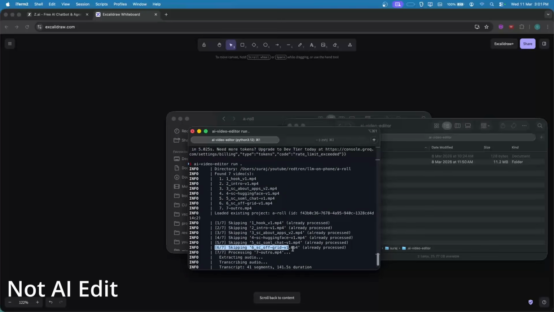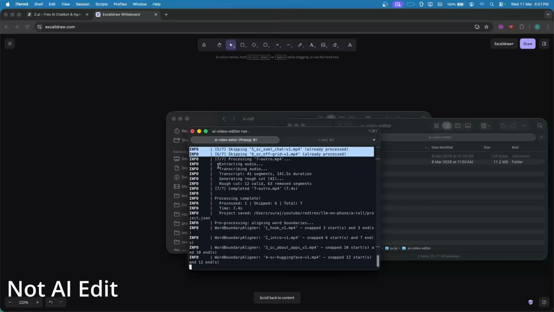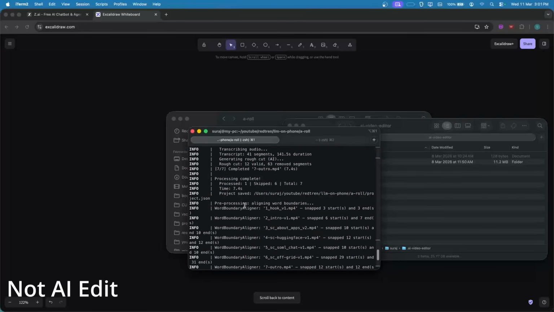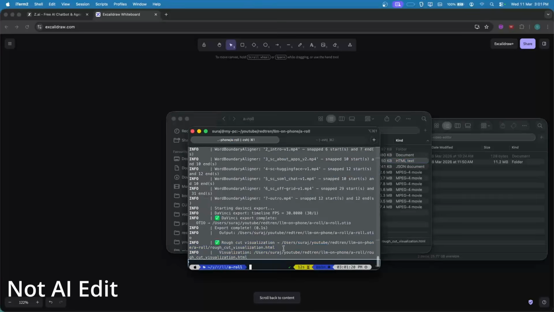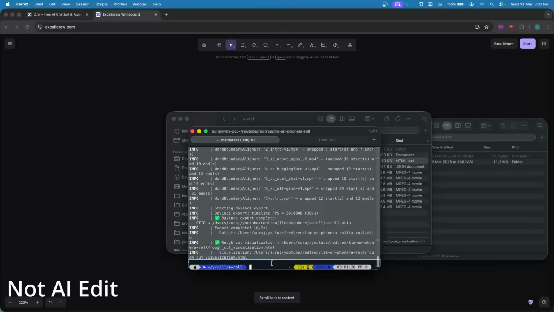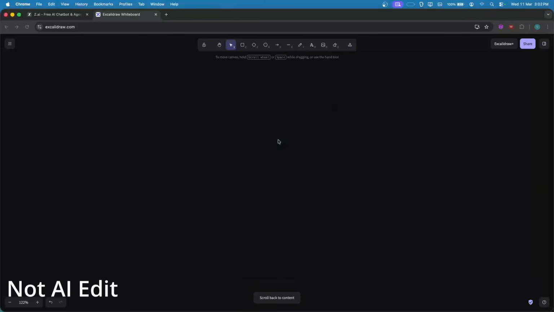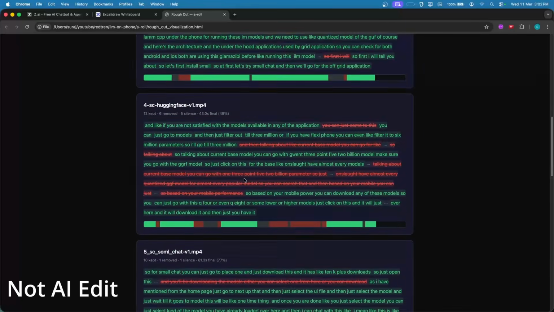So it has figured out that we have already processed 6 items and we are here to do the seventh video. And it did that, and it is exporting it. And it has done the export part, and it has also given the visualization as HTML code. You can just come over here, command click over there, and open it in the browser, and you can see all this script that it has kept and removed.